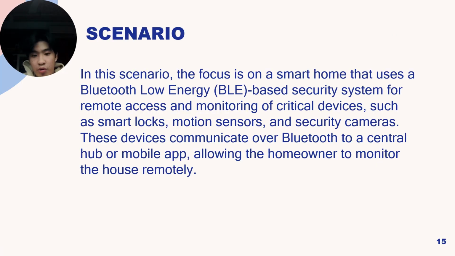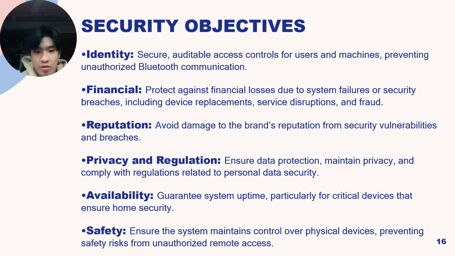So in this scenario, the focus is on a smart home that uses a Bluetooth Low Energy based security system for remote access and monitoring of critical devices, such as smart locks, motion sensors, and security cameras. These devices communicate over Bluetooth to a central hub or a mobile app, allowing the homeowner to monitor the house remotely. Moving on to identifying security objectives.